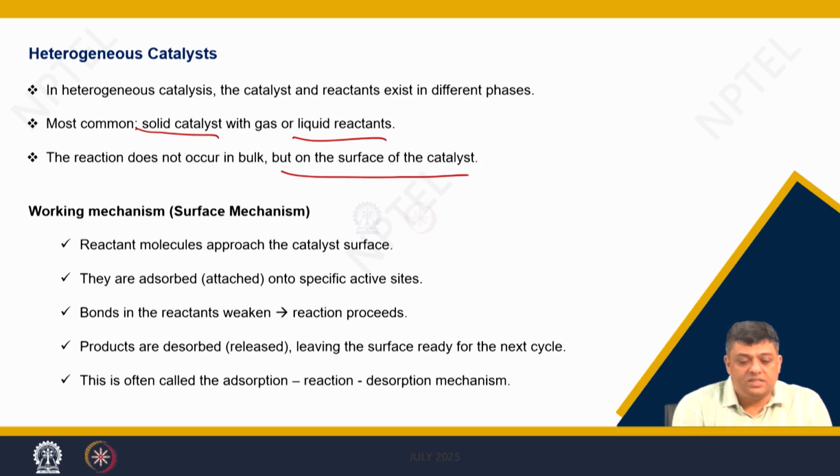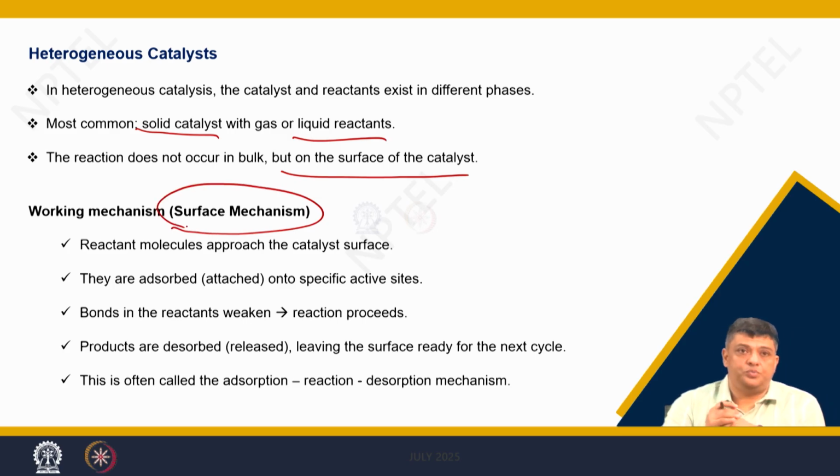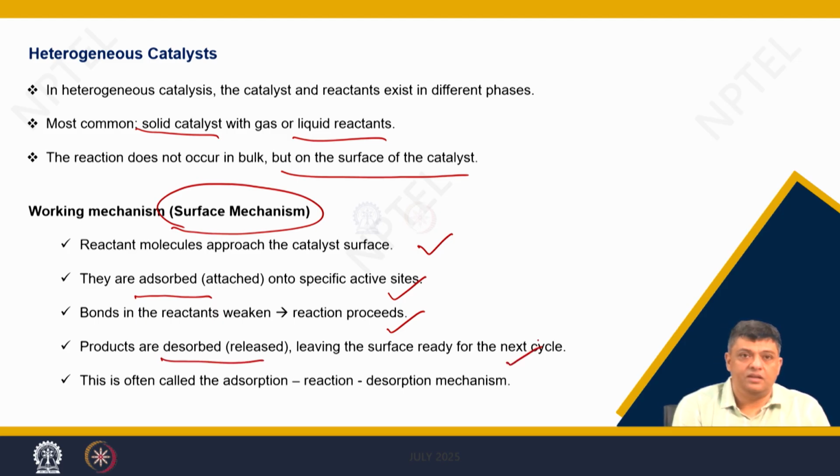So, these are surface mechanisms, and you can see once the reactants approach the catalyst surface, they are adsorbed, not absorbed, adsorbed onto the specific active sites. Now, bonds in the reactants weaken and reaction proceeds, and products are desorbed, leaving the surface ready for next cycle, and hence they are often called as adsorption desorption reaction mechanism.